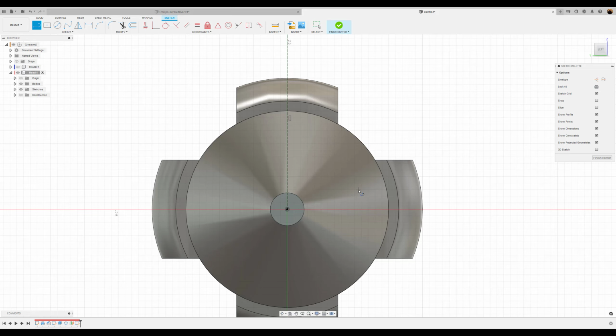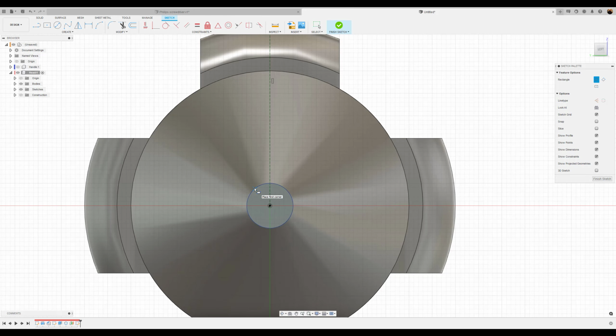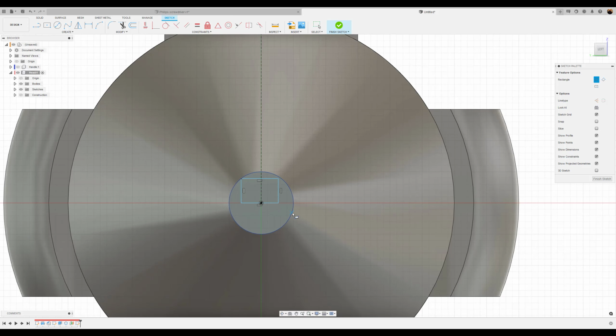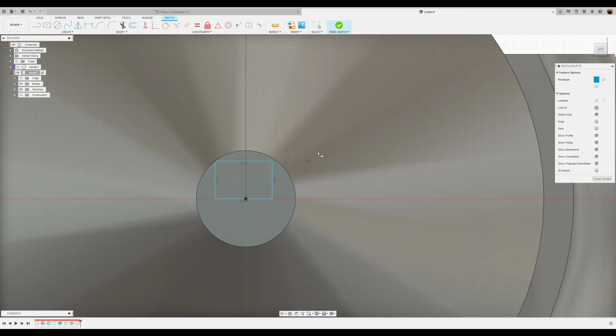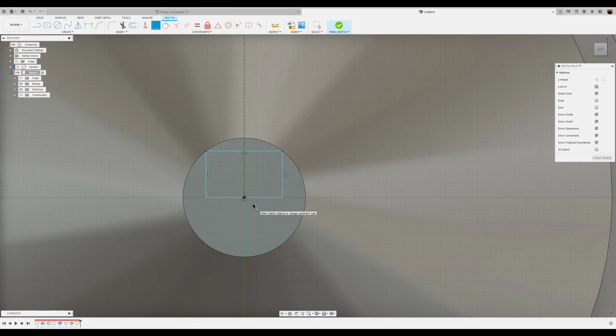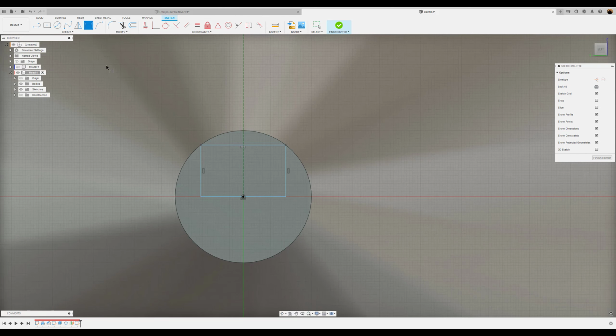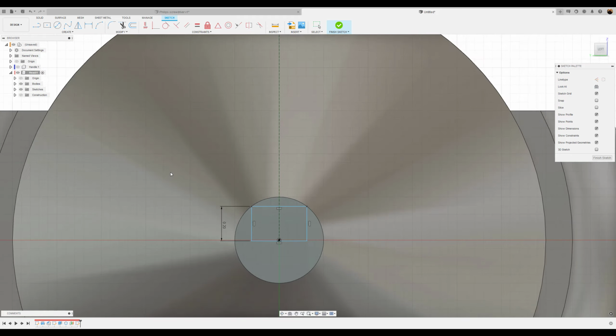Use a 2-point rectangle. I'm going to start the first edge to snap to this round edge right here. Okay, and it snapped to the bottom. We're going to solve that in a second to make sure it's actually constrained. So I'm going to take this point and make sure that it overlaps the top circle. Okay, actually, we want it to be coincident to that circle. Okay, there we go. I'm going to take this edge. We're going to make it 0.2 millimeters.